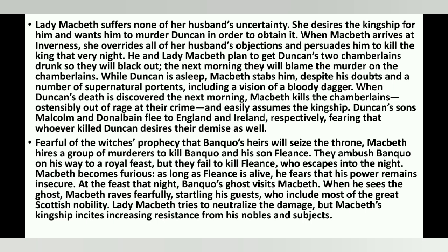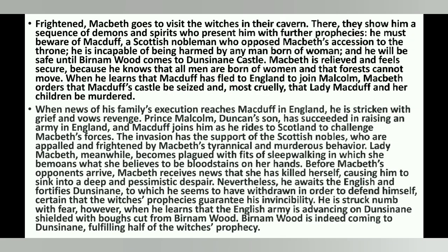At the feast that night, Banquo's ghost visits Macbeth. When he sees the ghost, Macbeth raves fearfully, startling his guests, who include most of the great Scottish nobility. Lady Macbeth then tries to neutralize the damage, but Macbeth's kingship incites increasing resistance from his nobles and subjects. Then, frightened by this situation, Macbeth goes to visit the witches in their cavern.